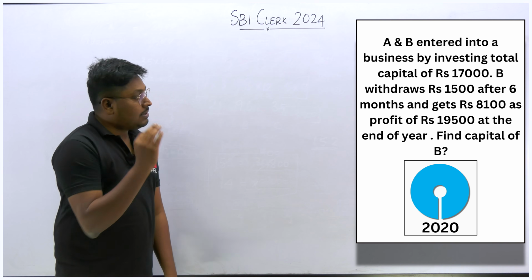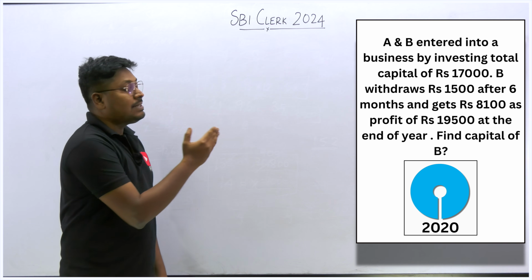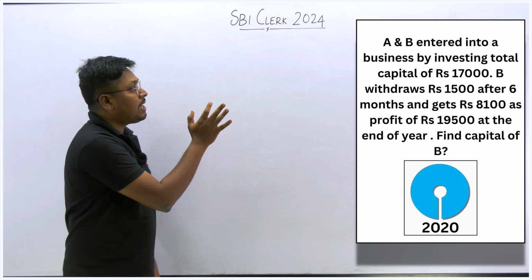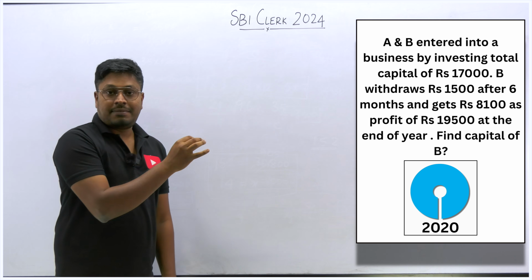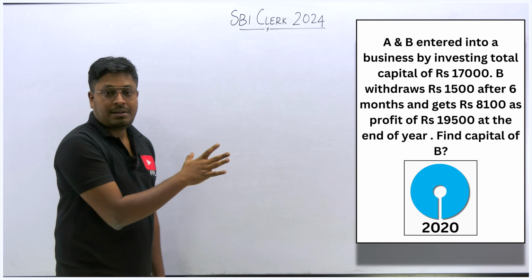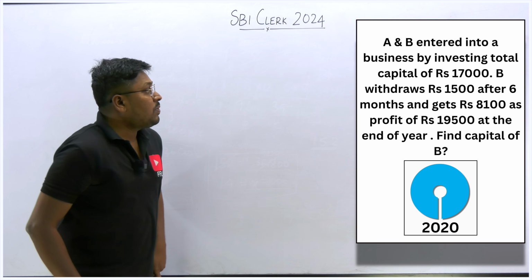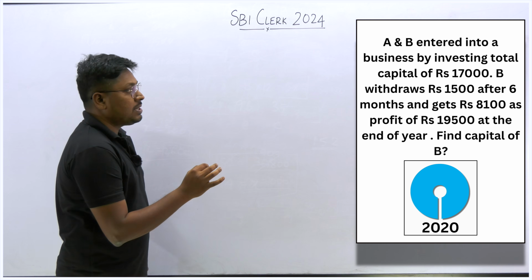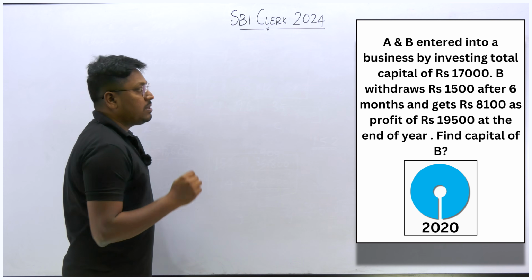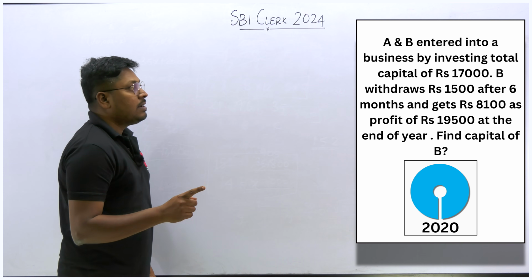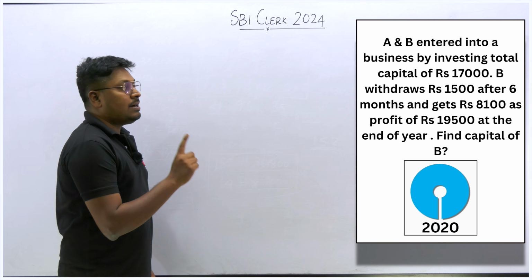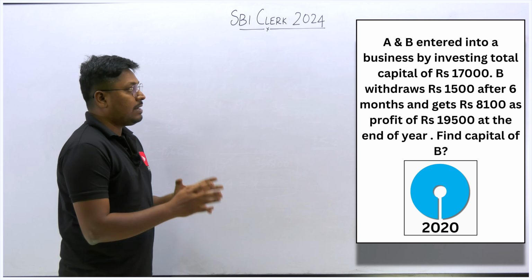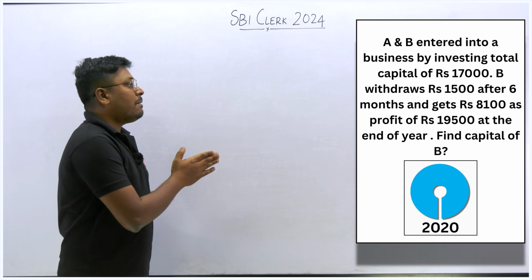So here is the third question, which was asked in SBI Clerk 2020, right? Exact question of that batch. I think second batch students have written this question, right? Exact question on quantitative aptitude. A and B entered into a business with rupees 17,000. B withdraws rupees 1,500 after 6 months and gets 8,100 as profit out of total profit 19,500 at the end of the year. Find the capital of B.